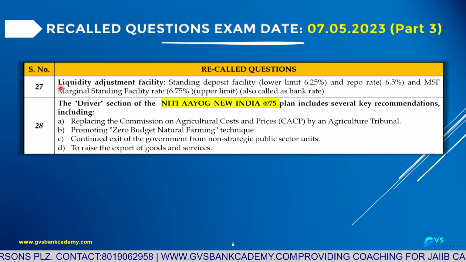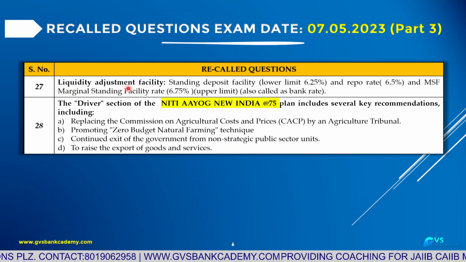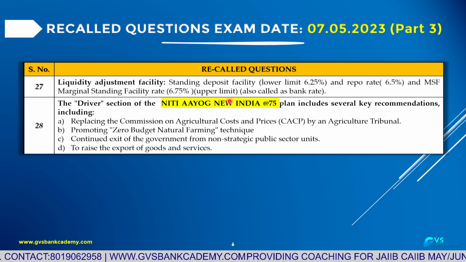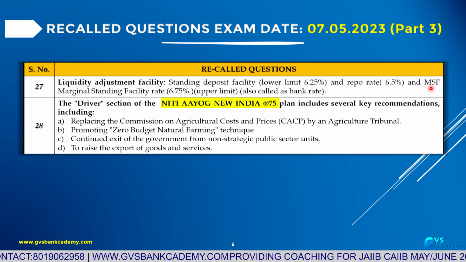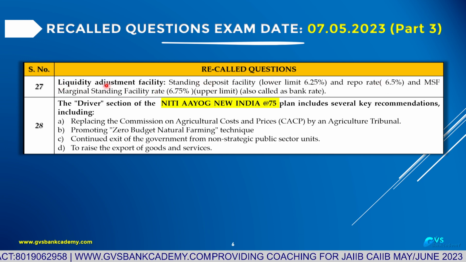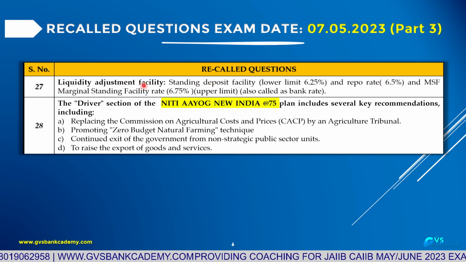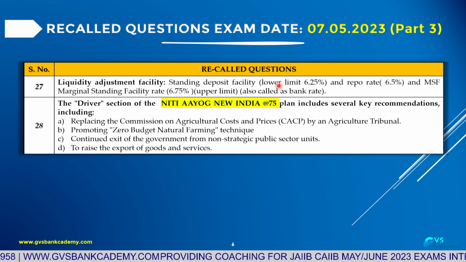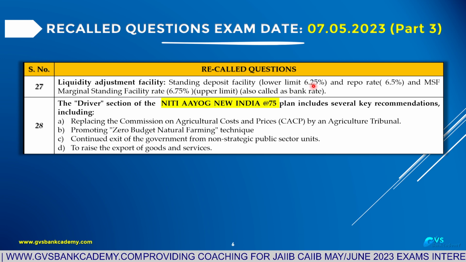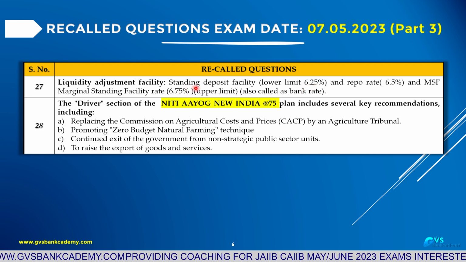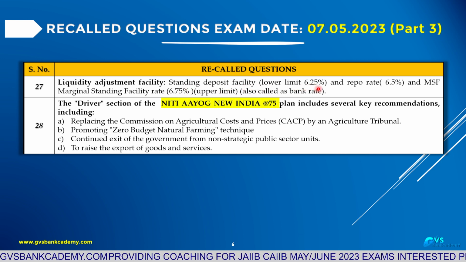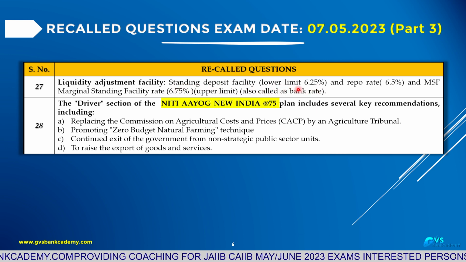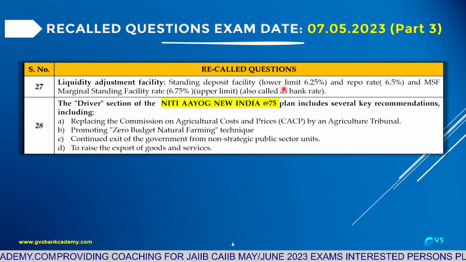Question 27. LAF, liquidity adjustment facility, cap: the highest upper limit and lower limit. Liquidity adjustment facility means monitoring tools of RBI. Standing deposit facility is the lower limit, rate of interest 6.25. When banks deposit their surplus money with the Reserve Bank of India, that is called standing deposit facility, interest rate 6.25.